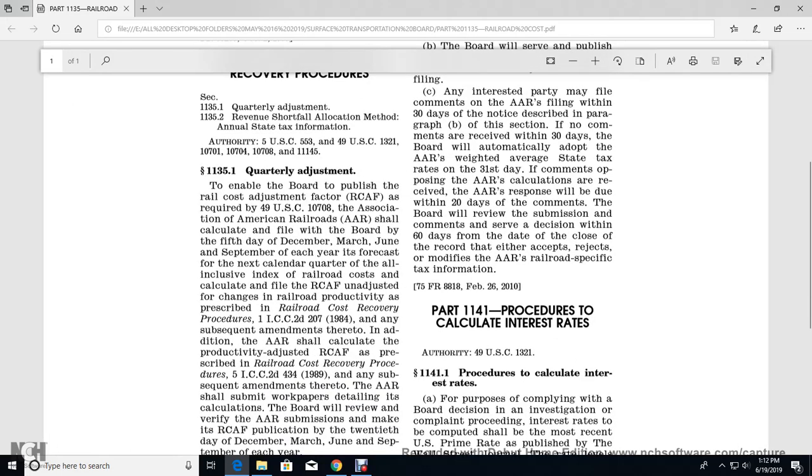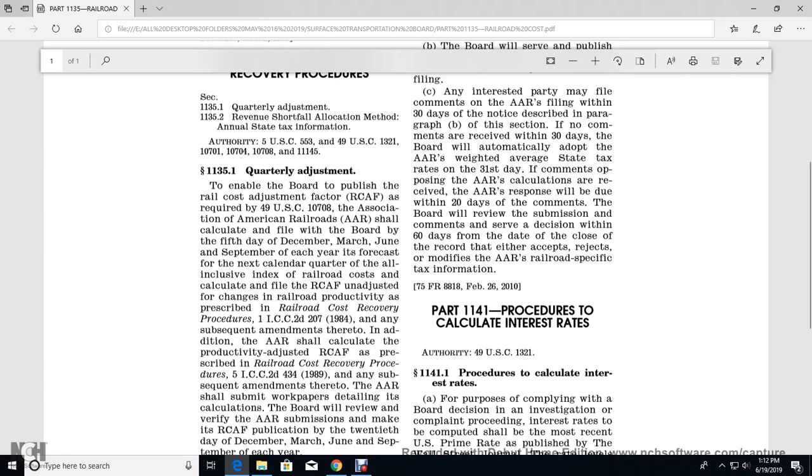1135-1, Quarterly Adjustment. Enable the Board to publish the Rail Cost Adjustment Factor, RCAF, required by Title 49 U.S. Code 1078. The Association of American Railroads shall calculate and file with the Board by the 5th day of December, March, June, and September of each year, with the forecast of the new calendar quarter with the all-inclusive index for the railroad cost.